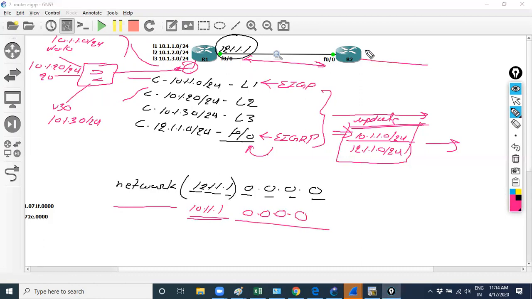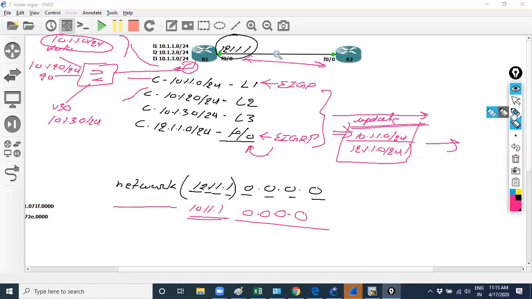But we are advertising the network command of 10.1.1.1 with a wildcard mask of 0.0.0.0, which is /32. So only that particular address, for example, if the VLAN 10 IP address is 10.1.1.1, from R2 we are able to ping VLAN 10, but whatever the devices in that...